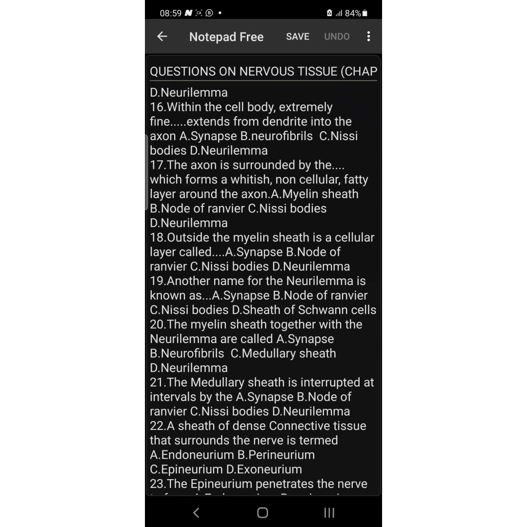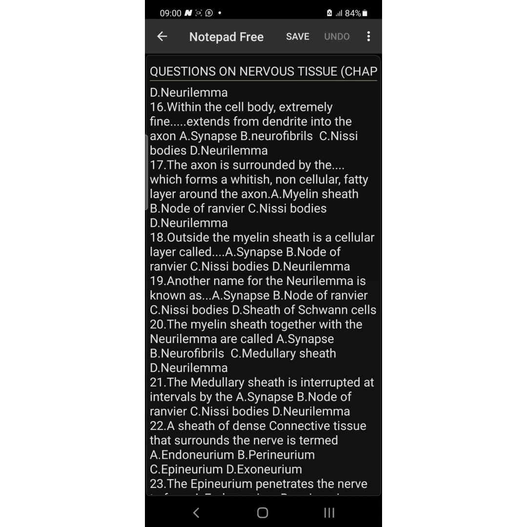Number 16. Within the cell body, extremely fine dash extends from the dendrites into the axon. The answer is what? Neurofibrils. Within the cell body, extremely fine neurofibrils extend from dendrites into the axon.